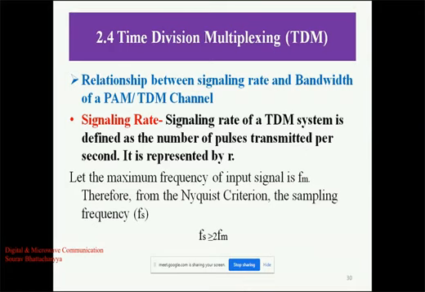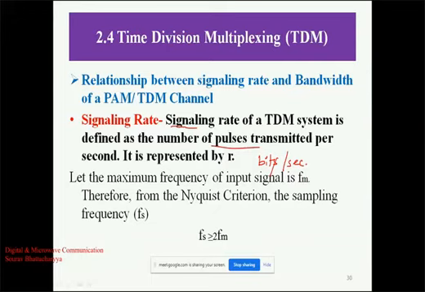Here we have one important term, that is signaling rate. Signaling rate means the number of bits per second. The signaling rate of a TDM system is defined as the number of pulses transmitted per second, or bits transmitted per second. The unit of signaling rate is bits per second. It can be kilobits, megabits or megabytes per second, and here it follows the Nyquist criteria for sampling.